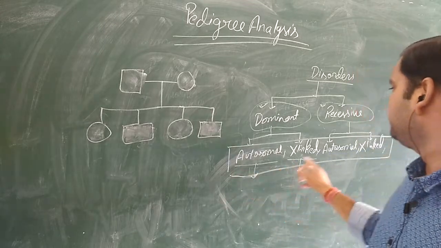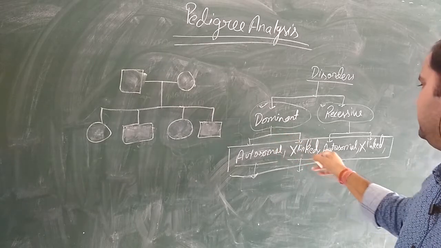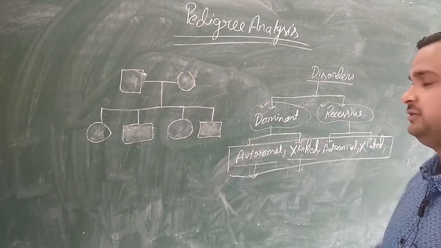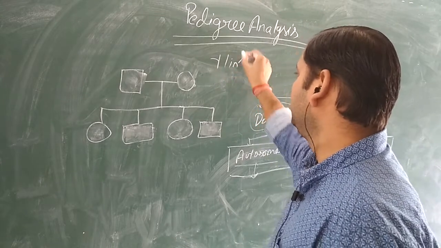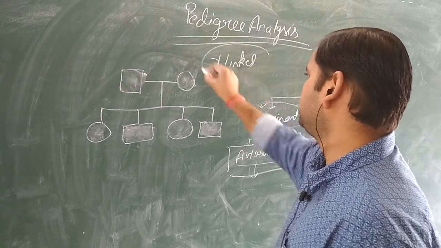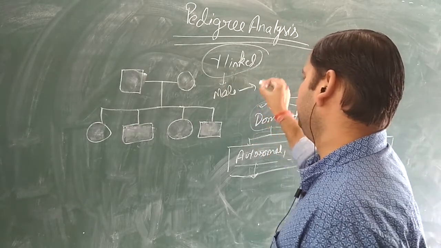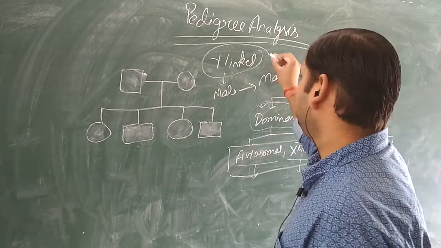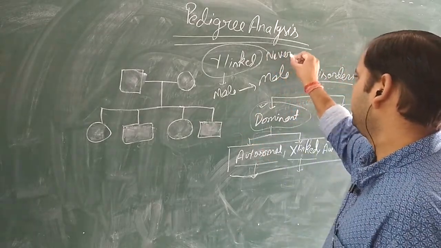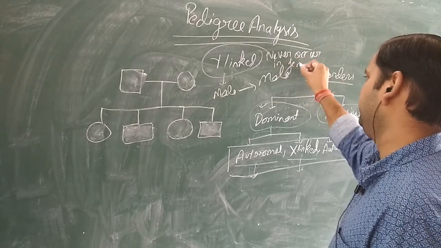Now these four disorders I discussed: autosomal dominant, X-linked dominant, autosomal recessive and X-linked recessive. One more disorder that is Y-linked. This is the most simple one because this Y-linked will be transferred from male to male. It will never occur in female. It will never occur in female.